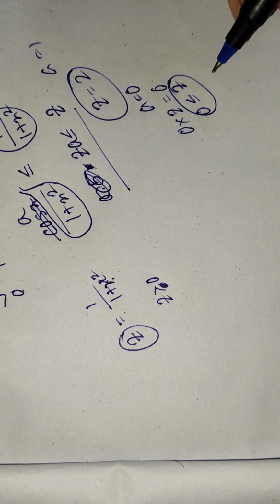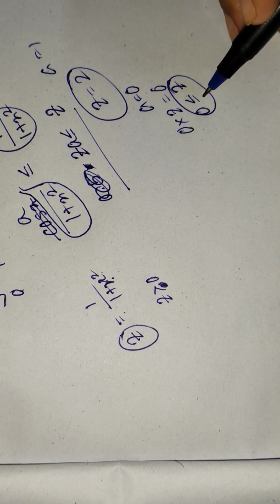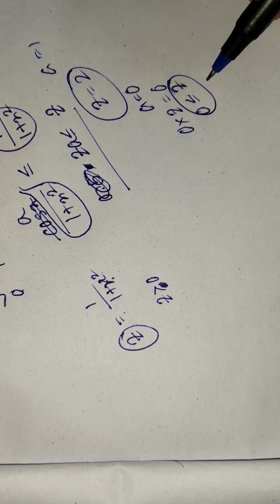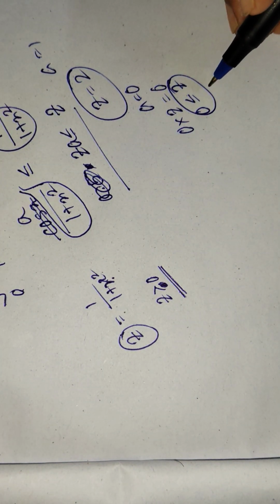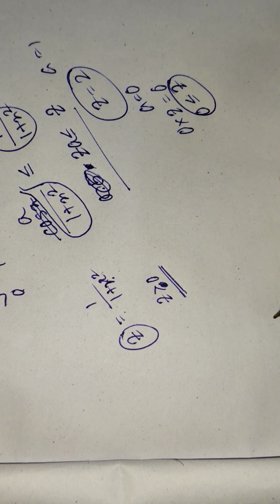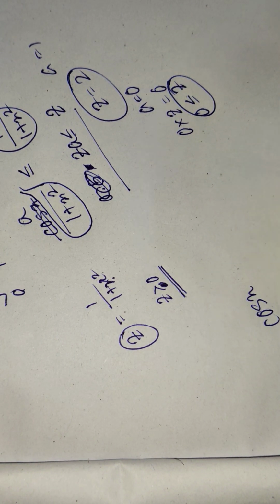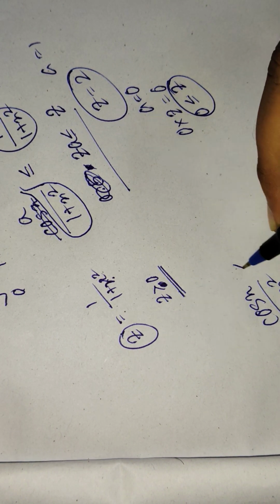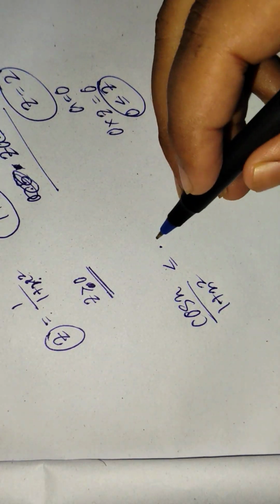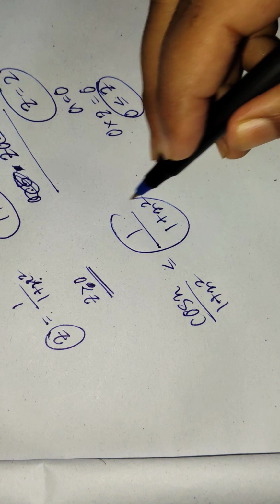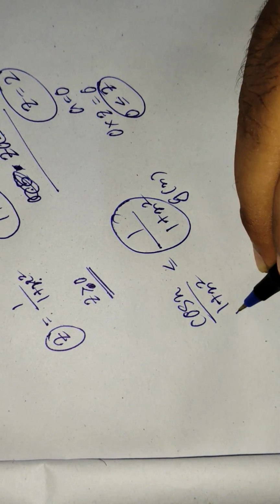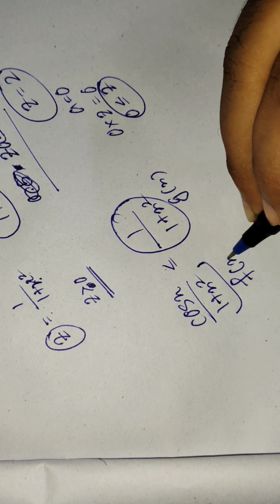Now it is also correct that 0 is less than or equal to z, because z is a positive number, so definitely 0 should be less than or equal to z, right? Fine. So we can say that cos x by (1 plus x square) is less than or equal to 1 by (1 plus x square). Now we can say this is g(x), and this is the given function which is treated as f(x).